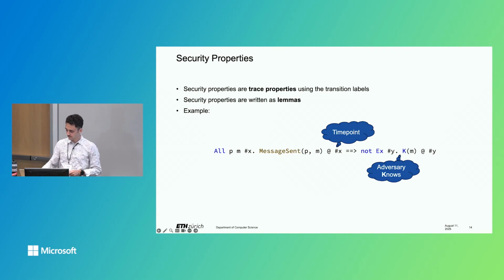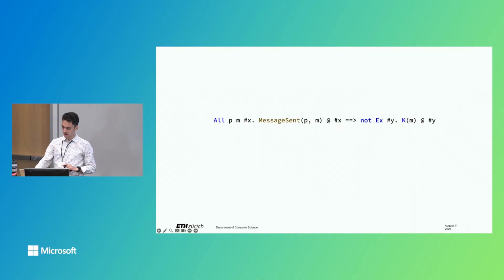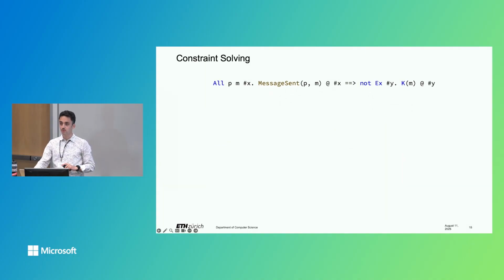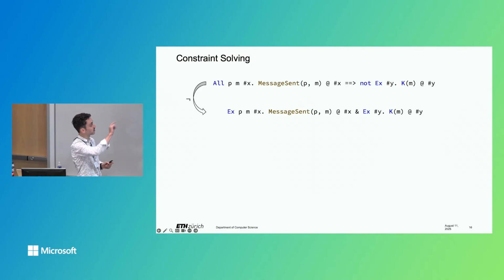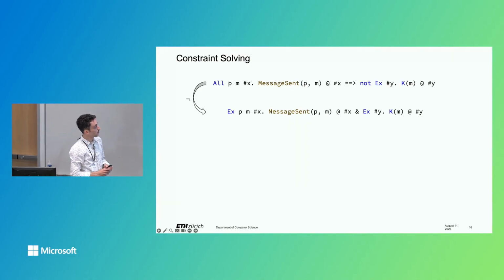So, what does Tamarin do with such properties? It uses constraint solving to prove them. How? It first starts by negating it. So what would this property be negated? It would be that there now exists a point in time where a message was sent and the adversary knows it.